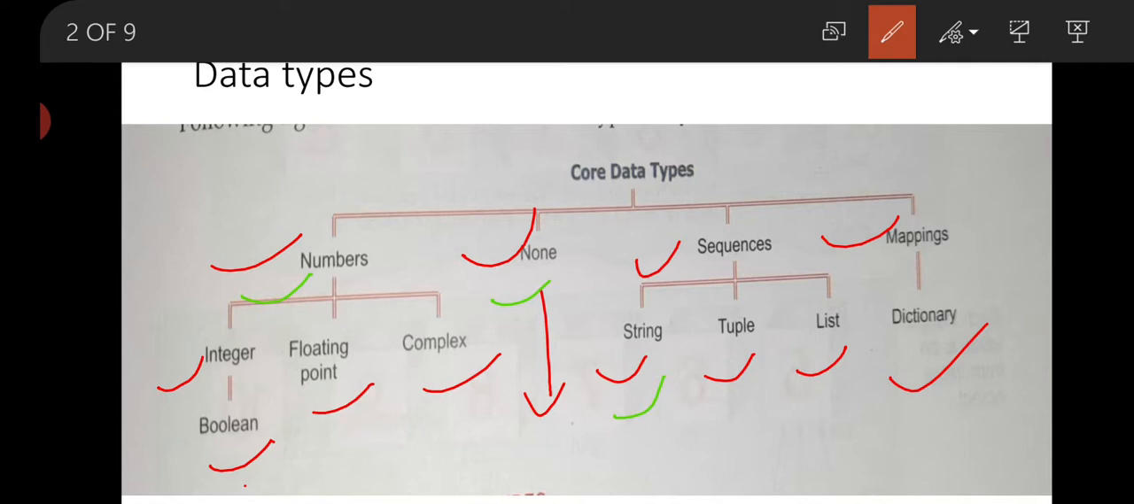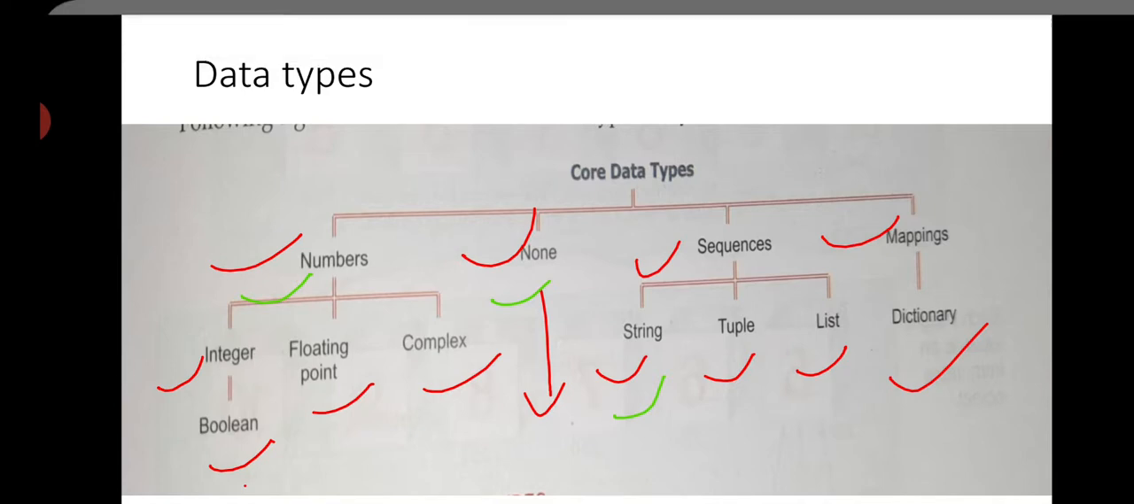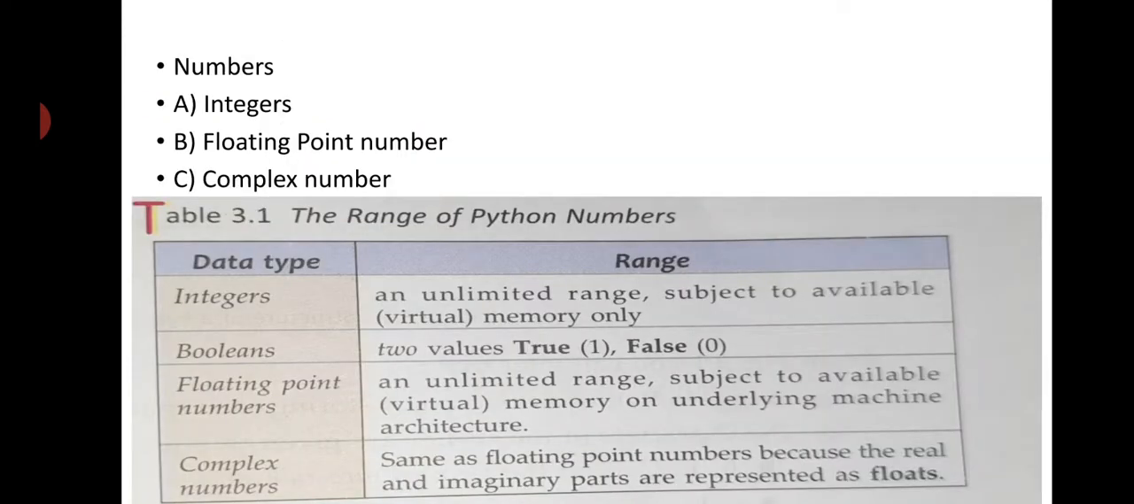Data types define which type of data is going to be stored in Python, whether it is in number format, whether it is in sequence format, or whether it is key value pairs in mapping format. So come to the next point.